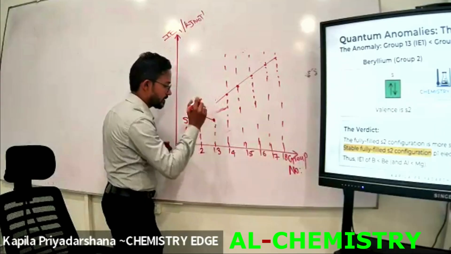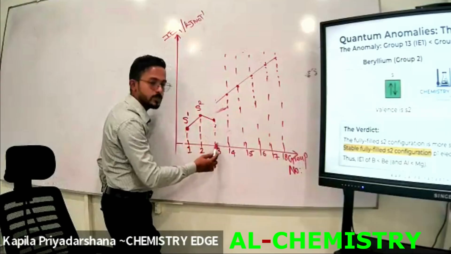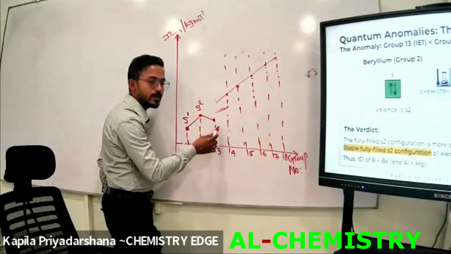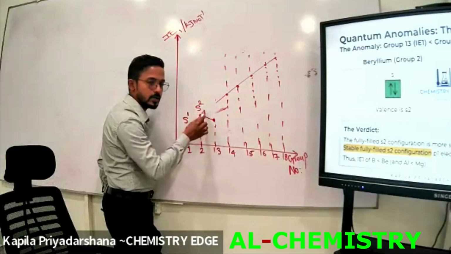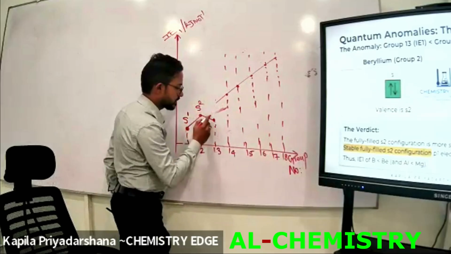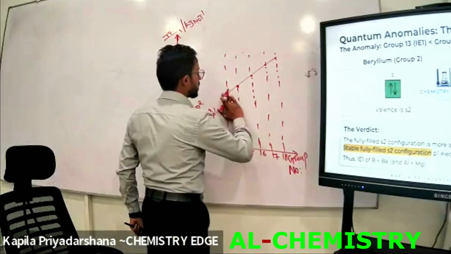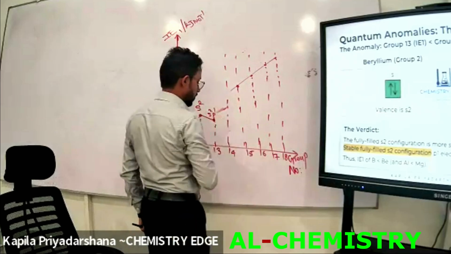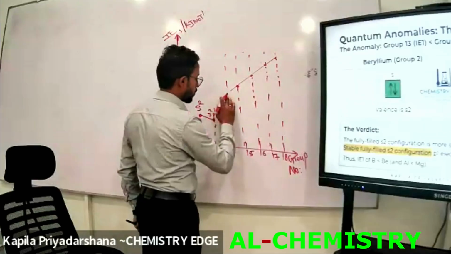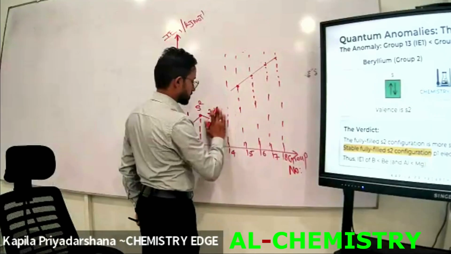Okay, look at this. The first ionization energy of the group 13 elements is lower than the first ionization energy of the group 2 elements, right? Can you understand that? Right? Then this should be s2, s2p1. The next one, what will happen next? Then we know group 14, how many valence shell electrons? Group 14, 4 valence shell electrons.